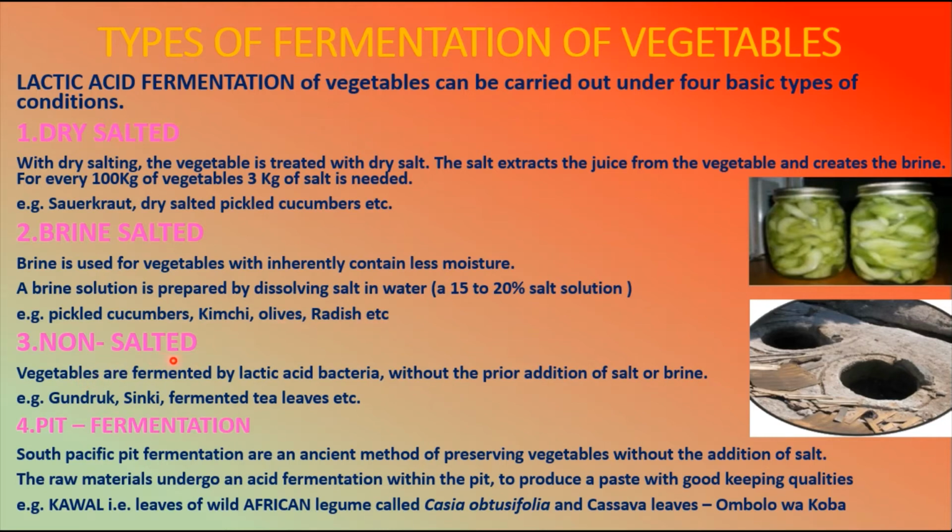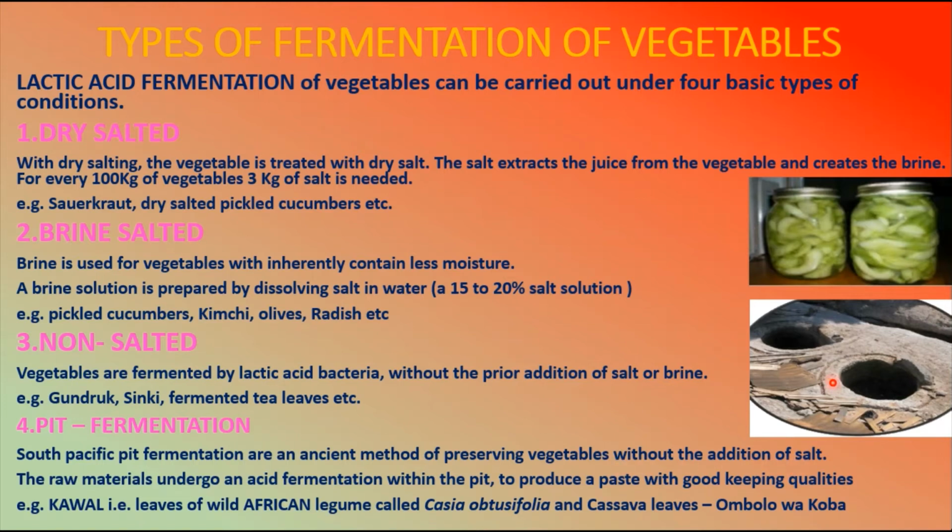Then moving to the non-salted, that means basically you are not going to add the salt directly here. Afterwards you will add. So vegetables are fermented by lactic acid bacteria without the prior addition of salt or brine. So that's why this is called the non-salted method. Then the fourth method is pit fermentation. Pit means some sort of a dig, isn't it? This pit fermentation is an ancient method of preserving vegetables without the addition of salt.